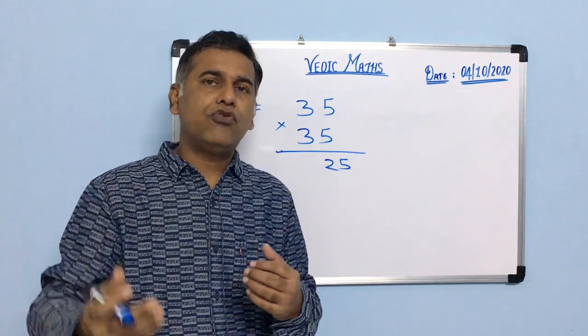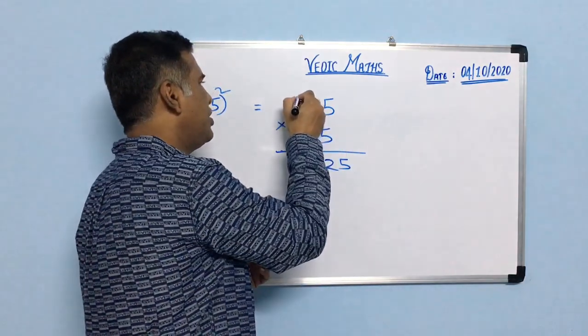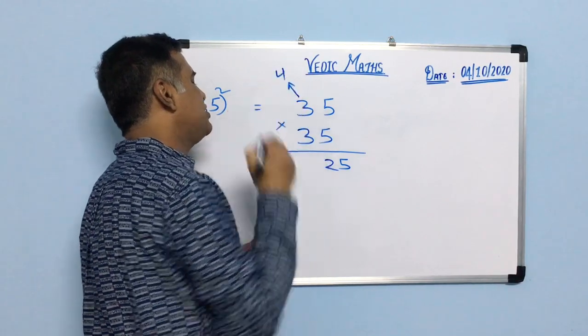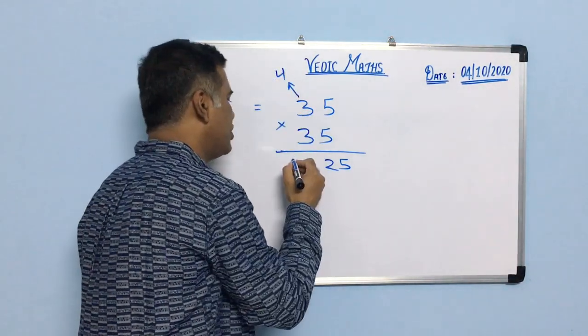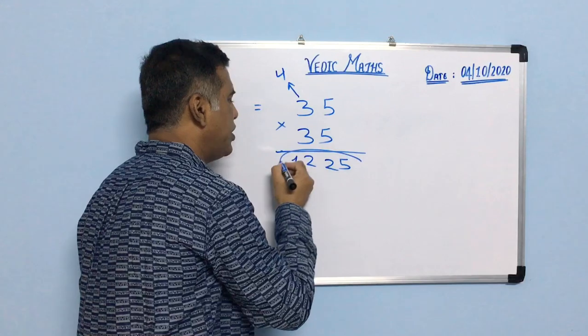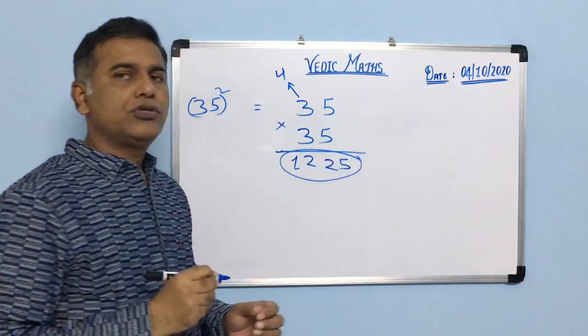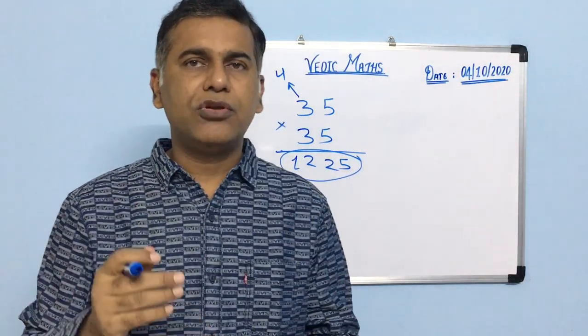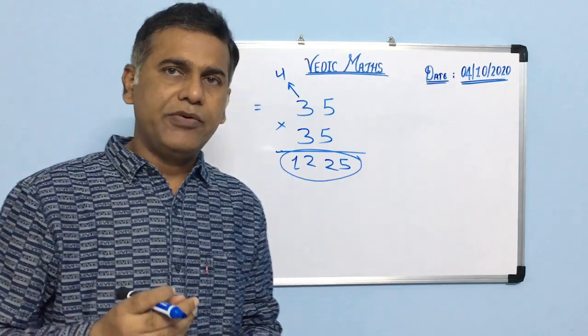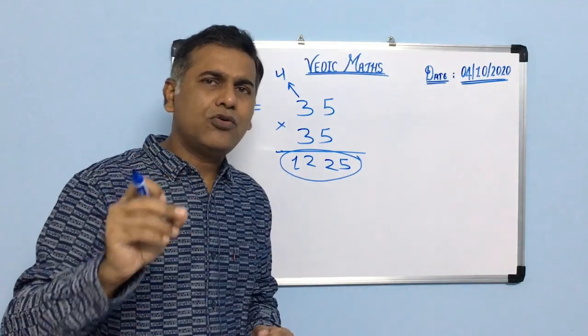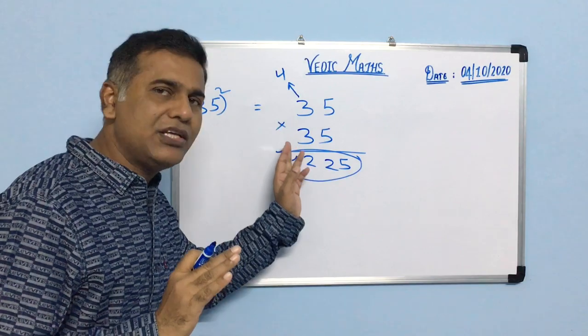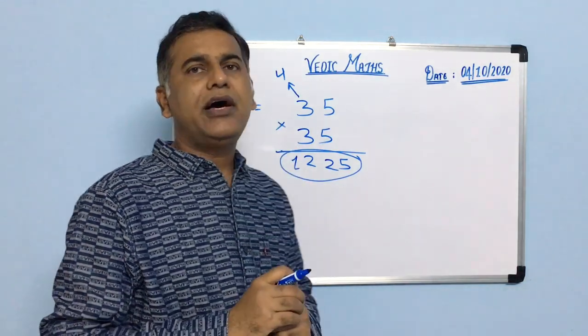So 3 into 4 is 12. So the number is 1225. So 35 into 35 becomes 1225. Hardly it will take 1 to 2 seconds. Simply by seeing this number, you can tell me the answer.